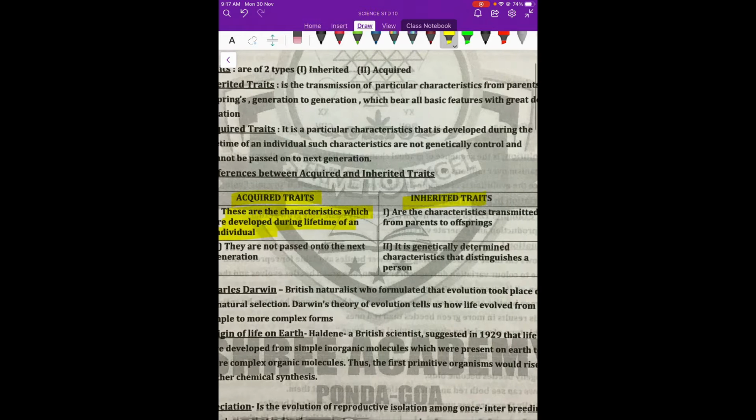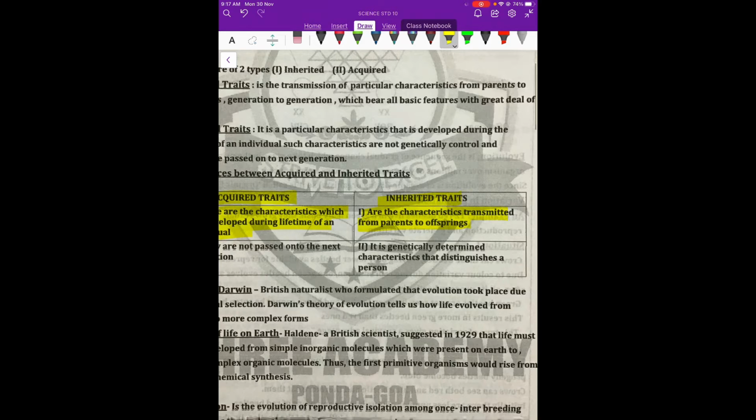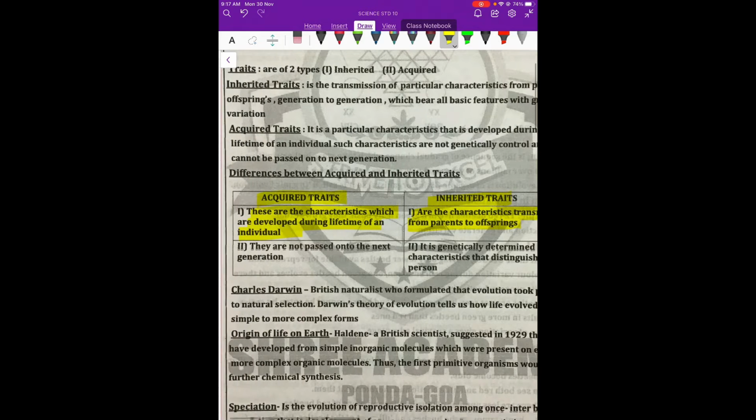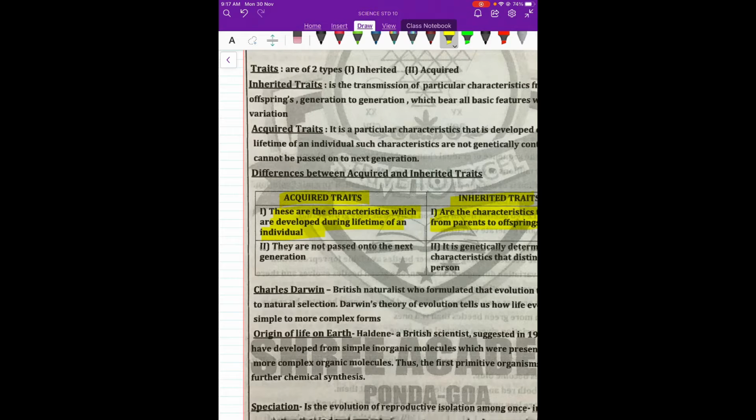Then, as compared, what are inherited traits? Inherited traits are the traits which are transmitted through gene flow from the parent to the offspring. So what are these? The color. If you talk of birds, it is the beak. If you talk of humans, it is the color of the eye, the color of the hair, the color of the skin, even dimples and freckles. All these are inherited traits. So we find some similarity in the parents and the child. Curly hair will come, long hair will come, hazel colored eyes, honey colored eyes will come. So these are inherited traits.